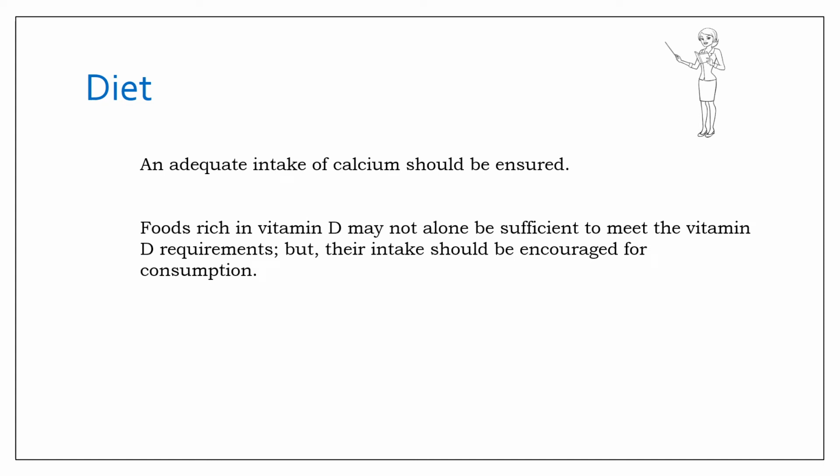As regards diet, an adequate intake of calcium should be ensured during the entire childhood, and foods rich in vitamin D may not alone be sufficient to meet the vitamin D requirements, but their intake should be encouraged, because we know that the major source of vitamin D for children and adolescents is sunlight exposure. But a diet deficient in vitamin D can have adverse effects.